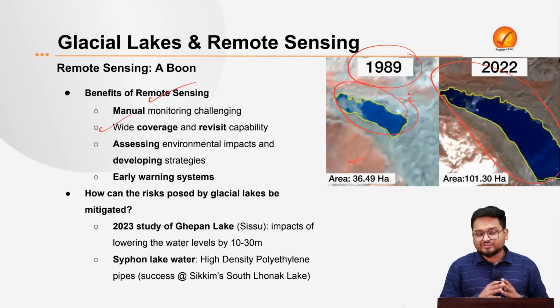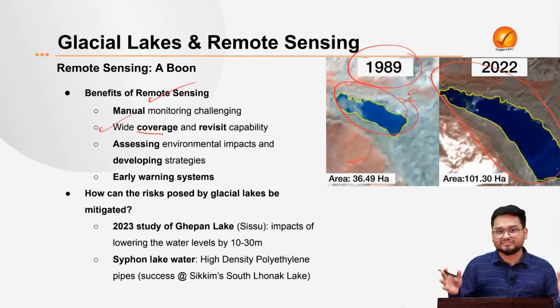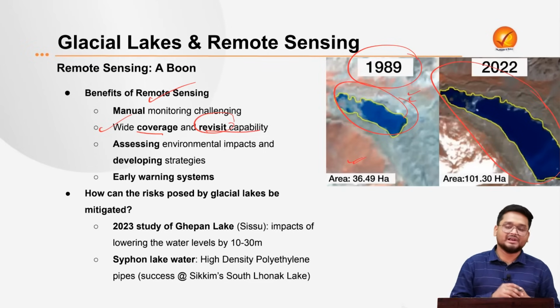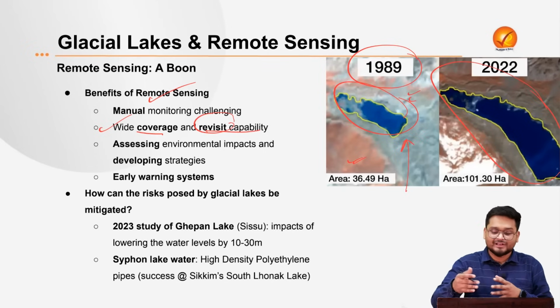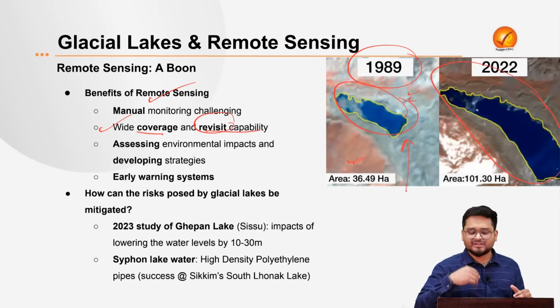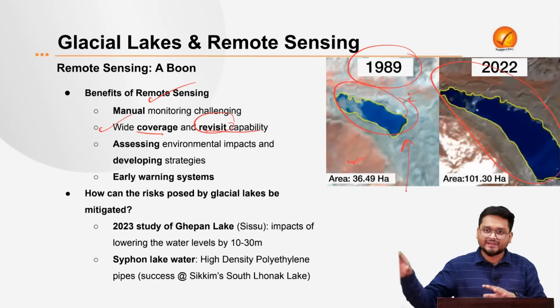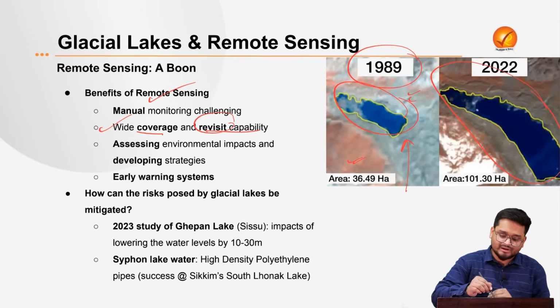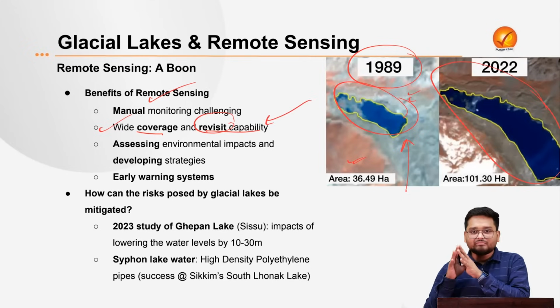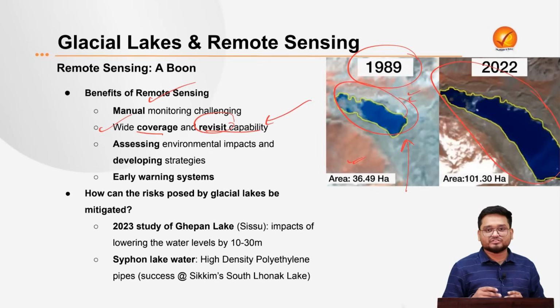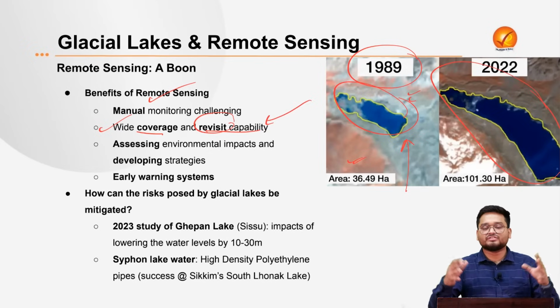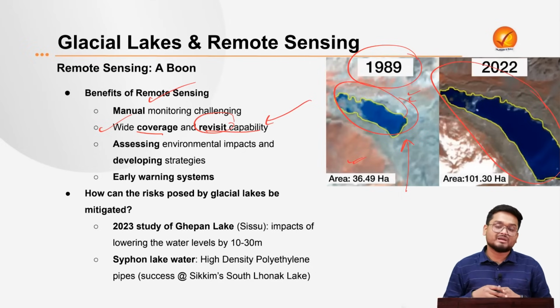Next, this satellite data, remote sensing data, gives wider coverage and also revisiting capability. That means, for example, you looked at this glacial lake in 1989, and you can again see the lake in 1990, 1991 also. So you can come back and look at the same lake and observe the changes over a period of time. This is not possible when we send geologists and scientists out to those areas. It would take a lot of time, and the harsh climates may not be suitable for them.